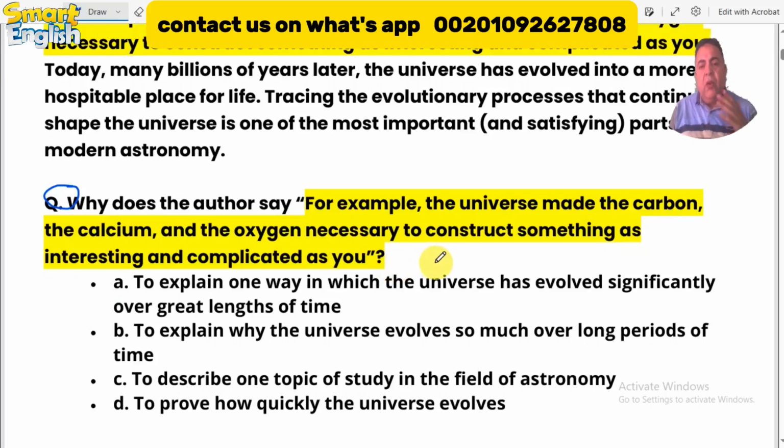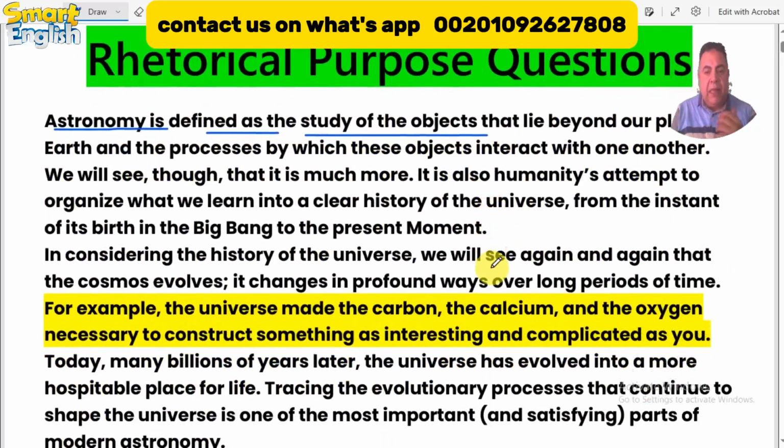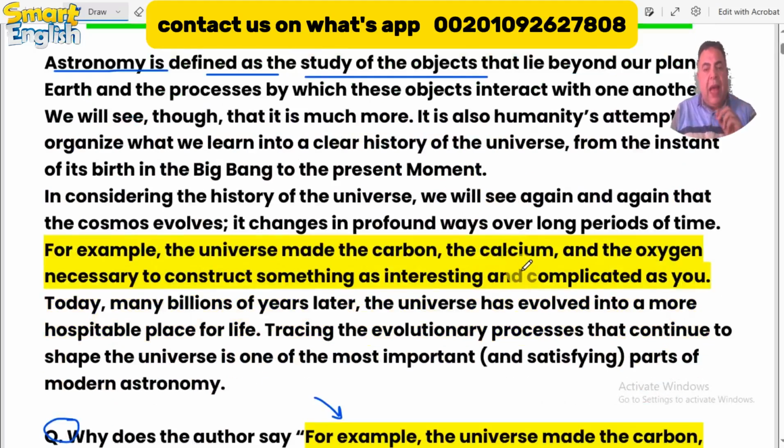So now you can determine why the author says this sentence. First of all, you have to go up in the passage and find the sentence marked in yellow here. This is the sentence, so you have to focus and find where this sentence is in the paragraph. Next, you have to read more sentences before and after this sentence to get the whole picture of why the author mentioned this sentence. Okay, let's get started.